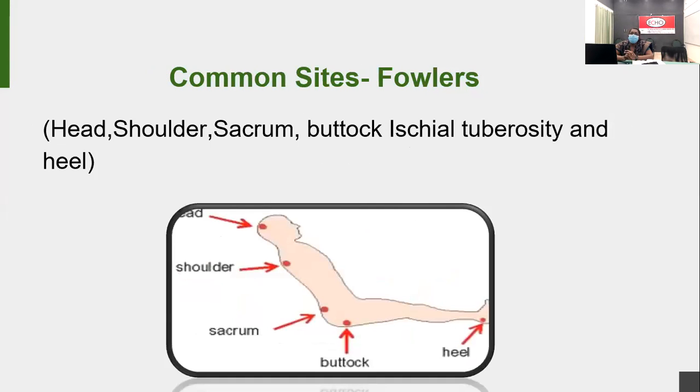Now move on to the Fowler's position. Usually for dyspnea patients, we put the patients in Fowler's position, which is more comfortable for a patient with dyspnea. Even in Fowler's position the patient can get a pressure ulcer. These are the important pressure points. At least a 10-degree turn you have to do for this type of patient also.